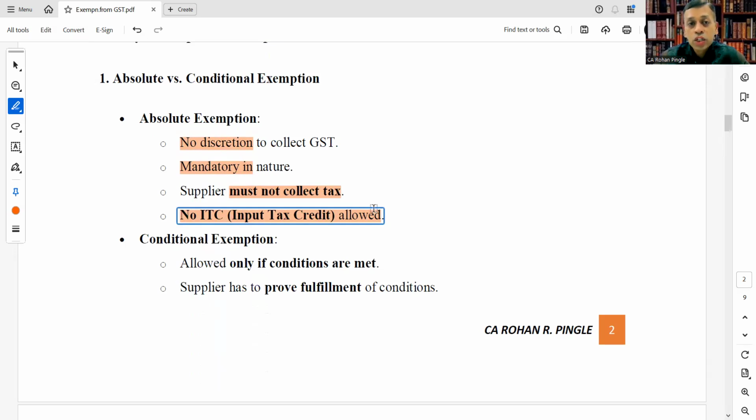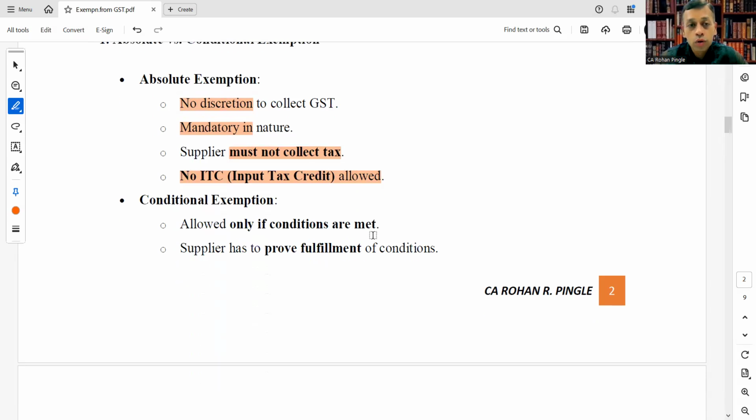No discretion to collect GST. Mandatory in nature means one has to take this exemption, there is no discretion with the supplier. They need to follow this. They need to avail this exemption. Therefore, the supplier must not collect tax, it is mandatory in nature, and no ITC is allowed.